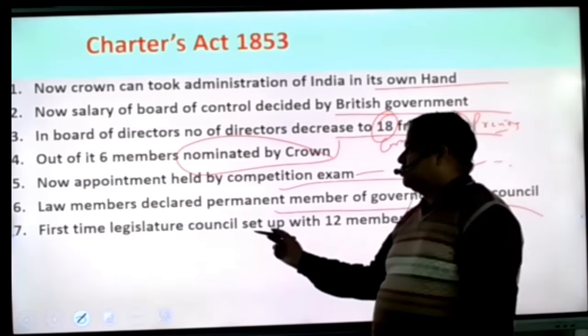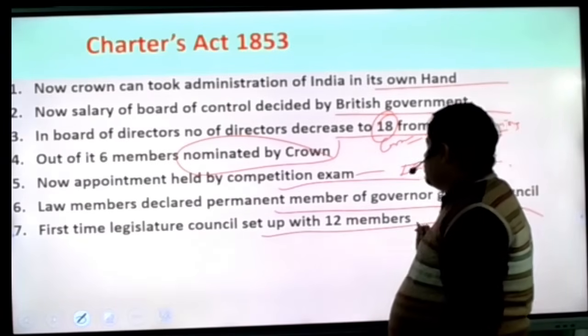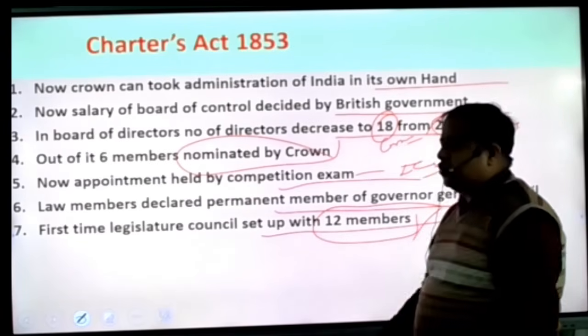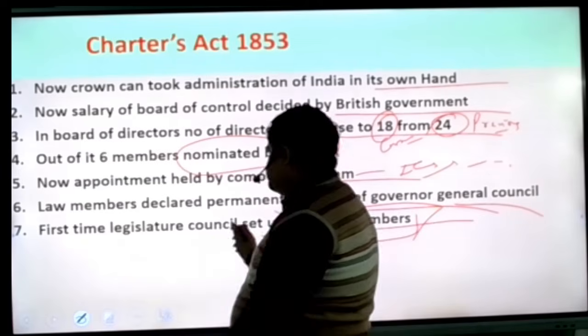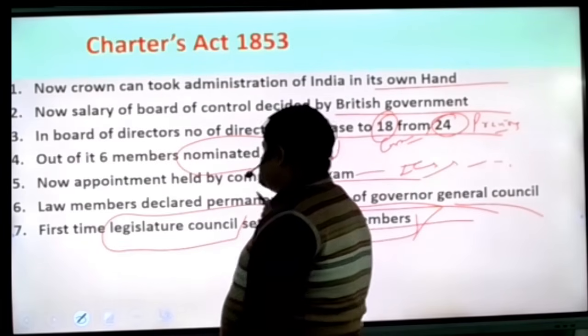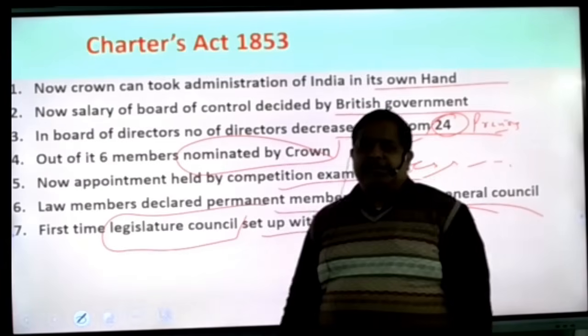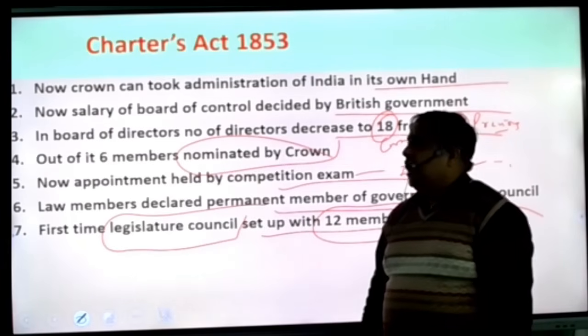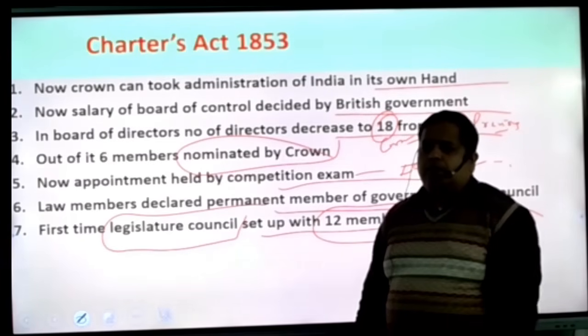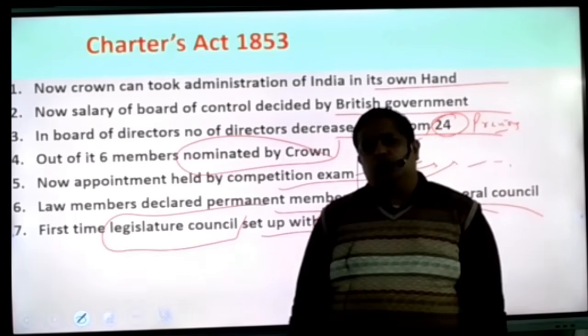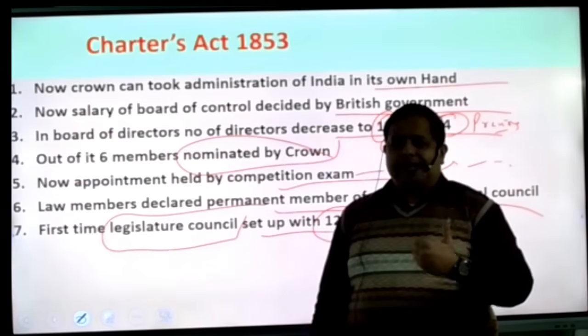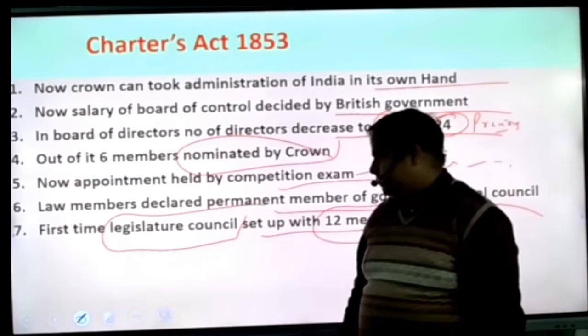Okay. For the first time, a legislative council was set up with 12 members. It was the introduction of legislative councils. Before it, no legislative councils were there. Here, legislative councils were made. And later on, Indians demanded to become members in this legislative council. And so administrative reform started.